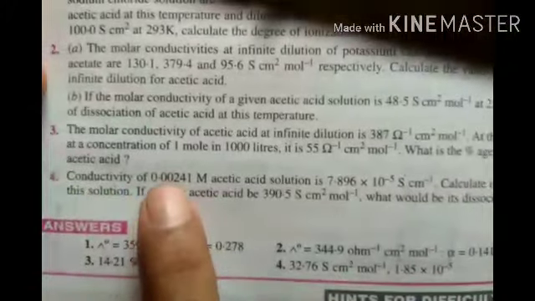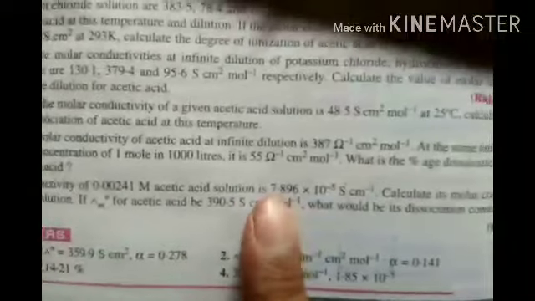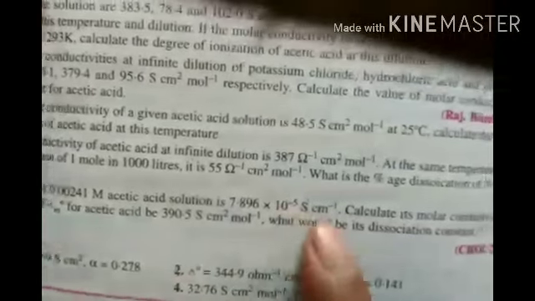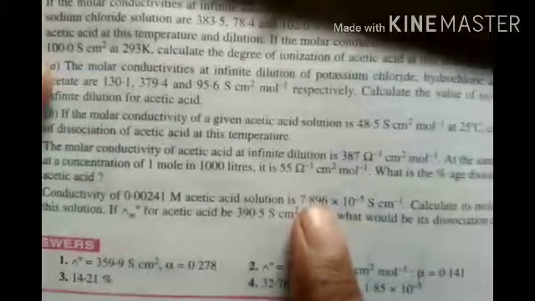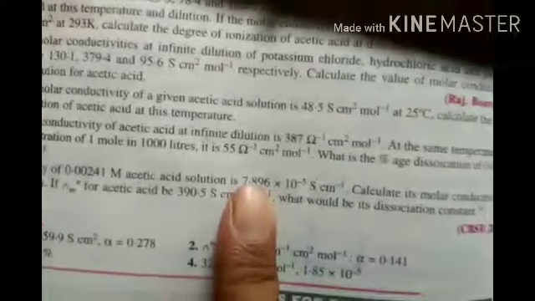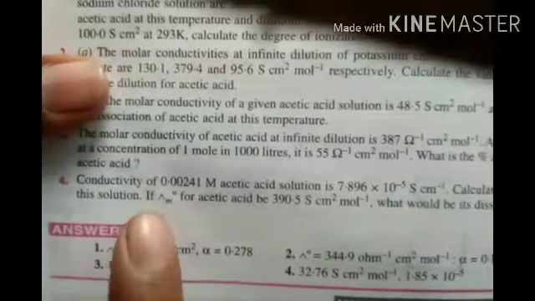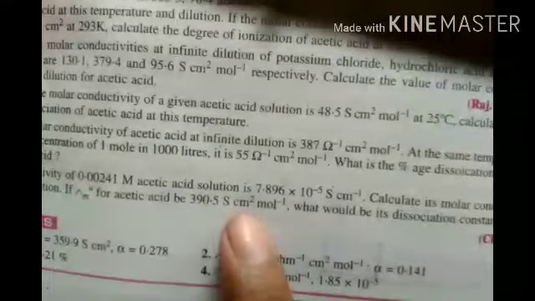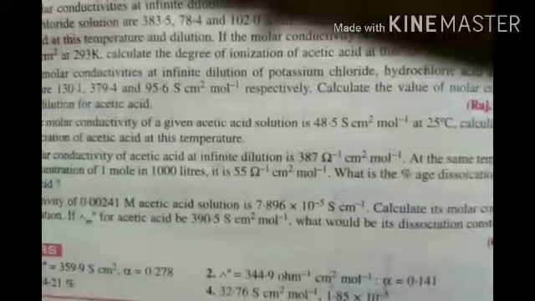Conductivity is 0.0024 M acetic acid solution is 7.897 into 10 to the power of minus 5 Siemens. The conductivity this much, kappa. And calculate the molar conductivity in the solution. If molar conductivity of acetic acid is this much, 390 Siemens per centimeter per mole, what would be its dissociation constant? Dissociation constant we have to find out.